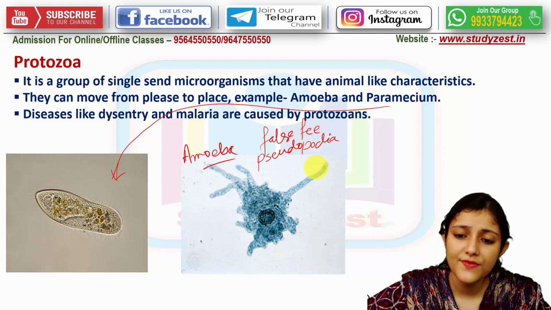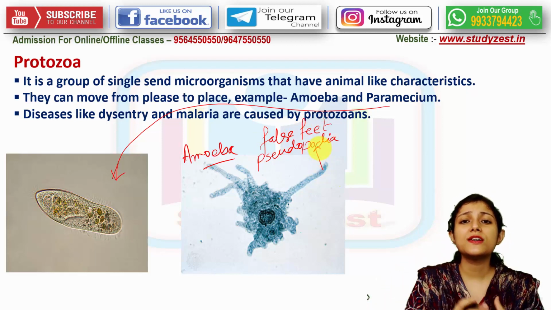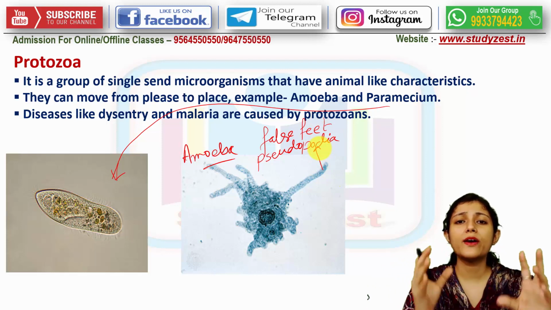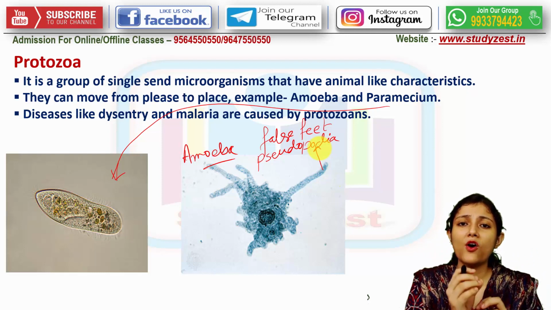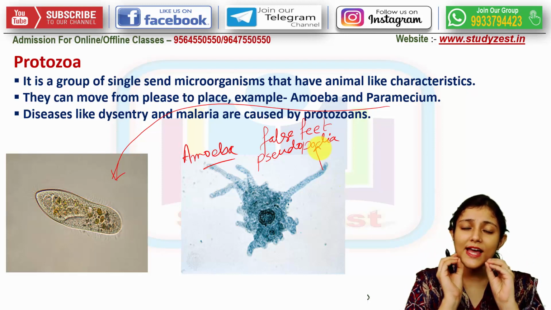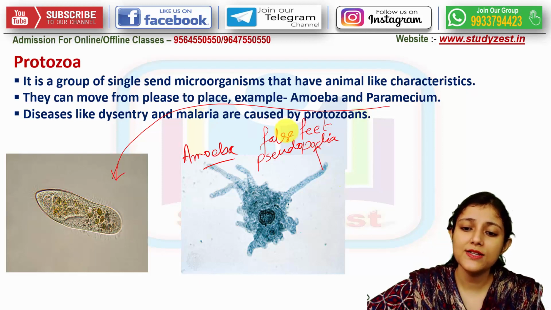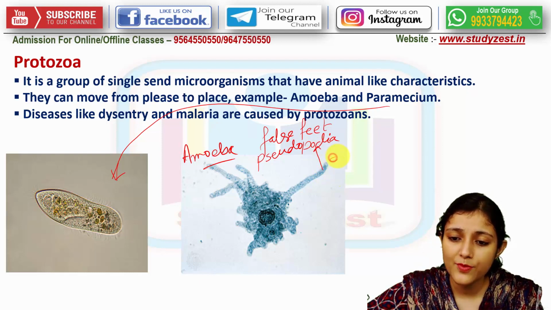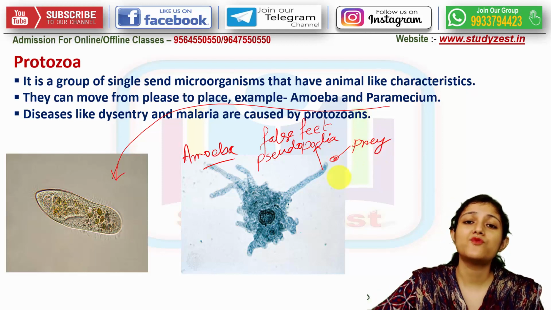Now what is the false feet? This is the false feet. This is not its original. Their body is so irregularly shaped. Whenever they find anything as their prey or food, they push their cytoplasm in that direction. Suppose this is the source of prey, and it has to catch it.